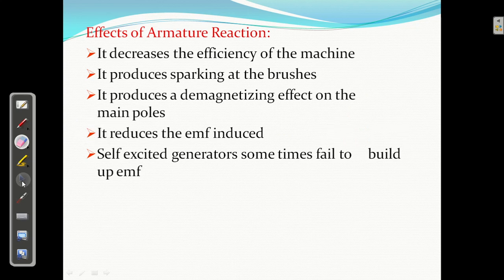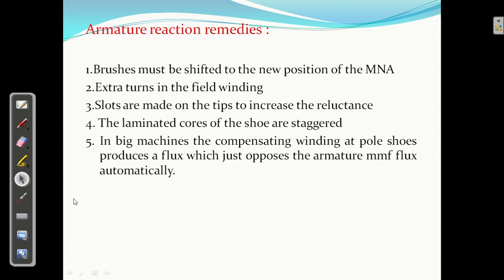The next part I want to discuss is armature reaction remedies. What are the remedies? Brushes must be shifted to the new position of MNA.